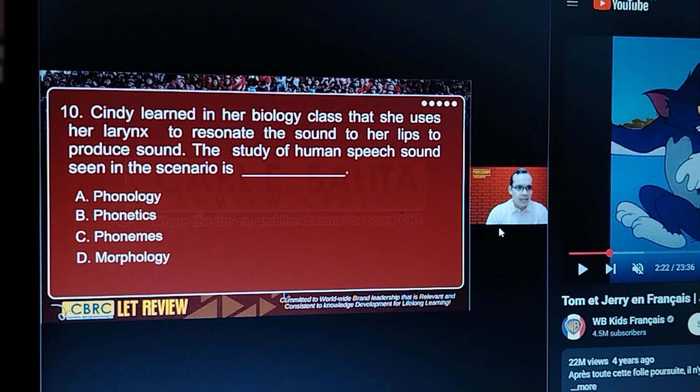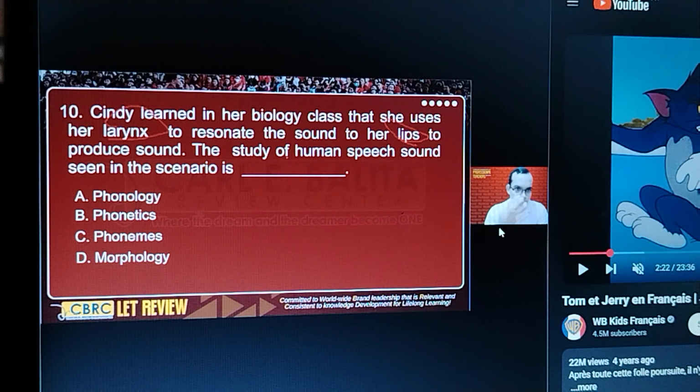Okay, number 10. Keywords here, larynx, lips. So these are physical organs of the body responsible for creating speech or producing speech. So if these are physical properties or organs of the body, what type of study is this? This is phonetics, the study of sounds at the physical level, right? Because you can see the larynx through an instrument. Same with your lips. That's phonetics.